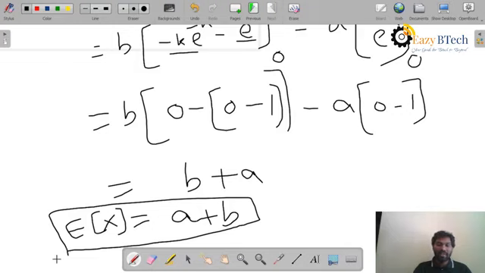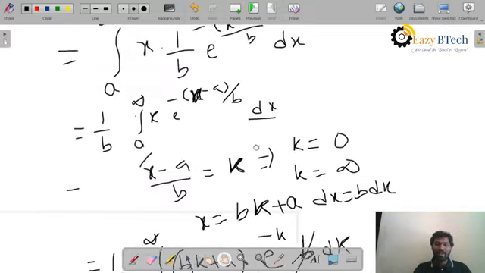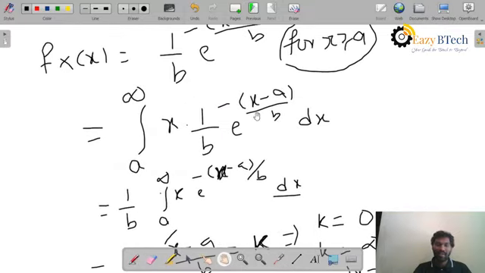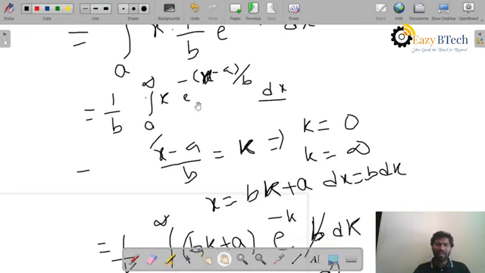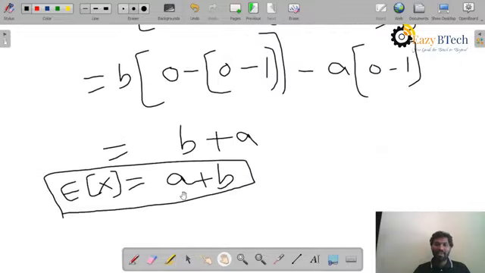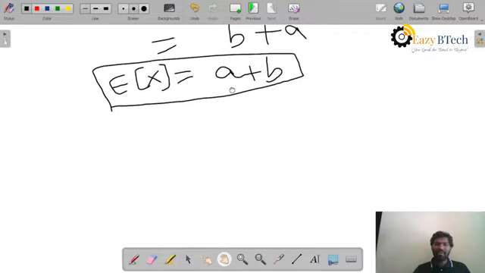In this way, we can find the expectation of any random variable. The process is, you just need to substitute the density function, 1 by b into e power minus x minus a by b, into dx, in the given expectation formula. Everyone may follow their own integration strategy. I will follow this one, or else you can take directly x into e power minus x minus a by b, and finally the value should be a plus b. In this way, you can find the value of any random variable expression, whatever the given function may be.